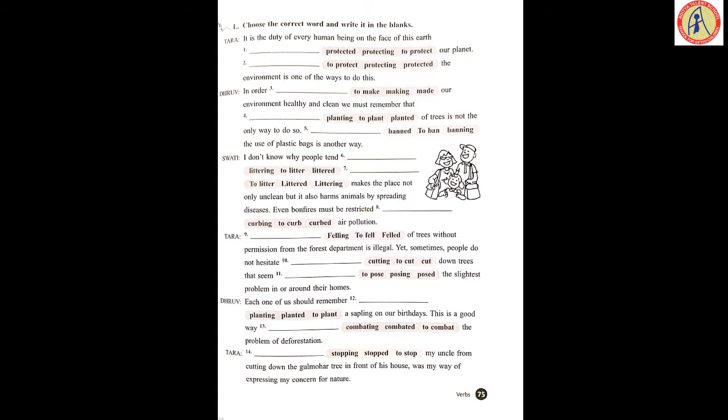First one, to make. Second, planting. And the fifth one, to ban. Means third one to make, fourth one planting, fifth one to ban.